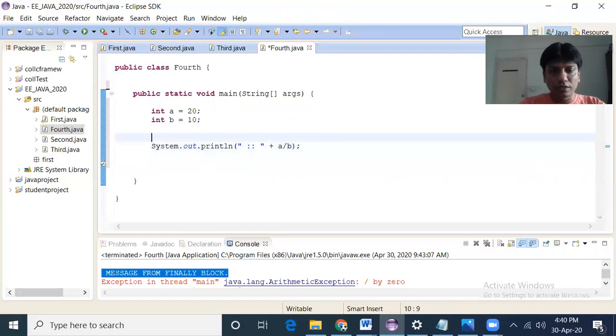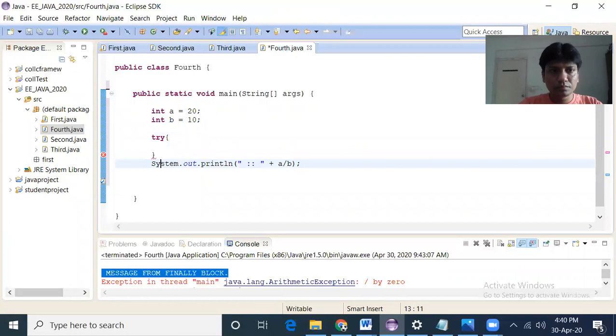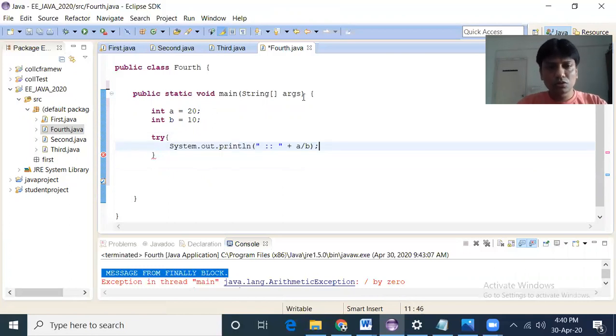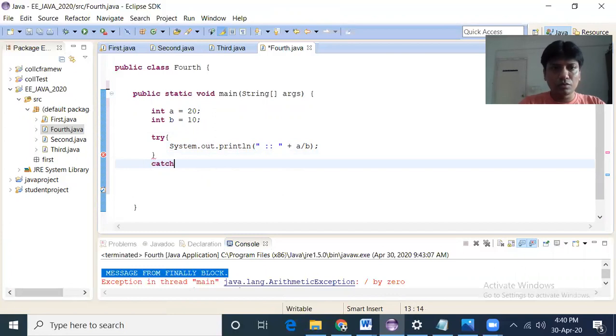We write this code in a try block, and suppose instead of catch I give a finally block.